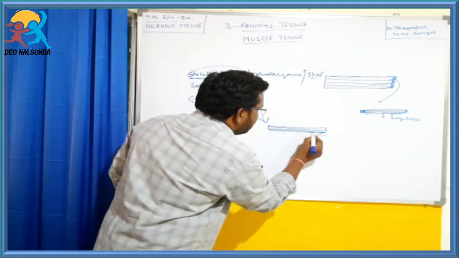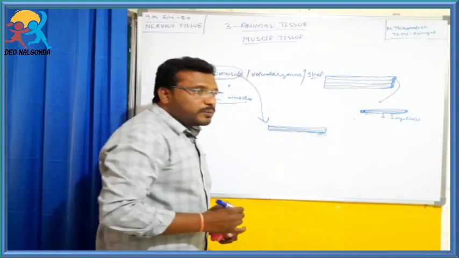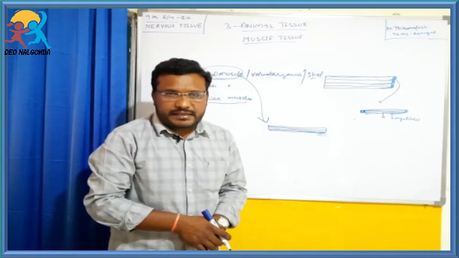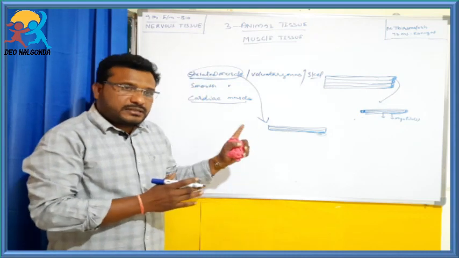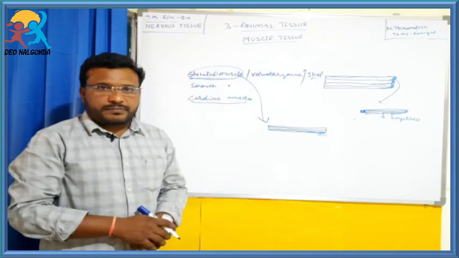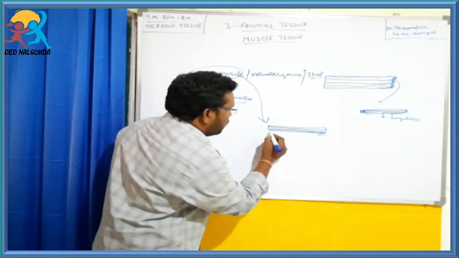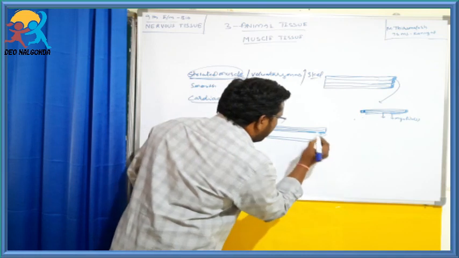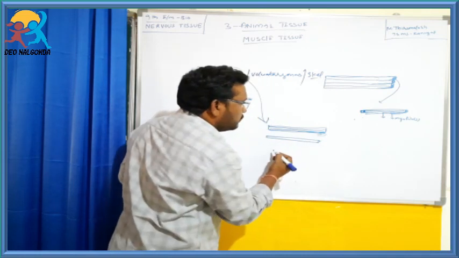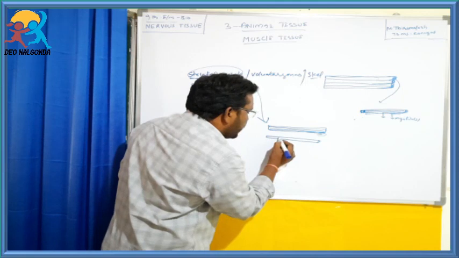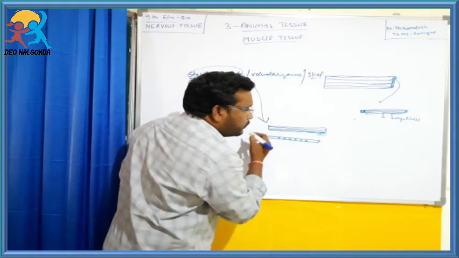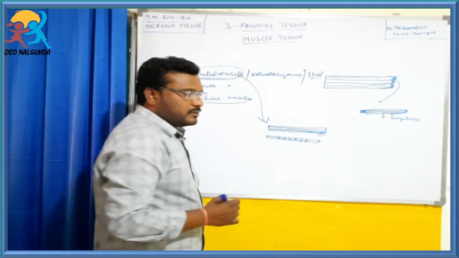These myofibrils have the contractile proteins actin and myosin. They show dark and light bands, or striations. So, because they look like striations, they are called striated muscles. These cells are very long and cylindrical, and they contain many nuclei, that is, they are multinucleate.